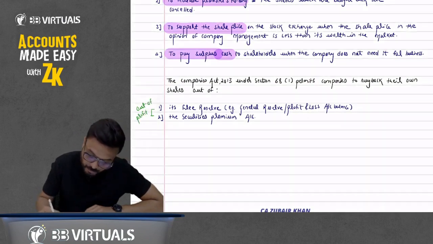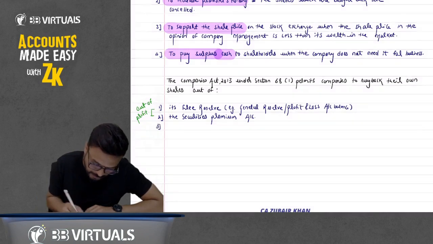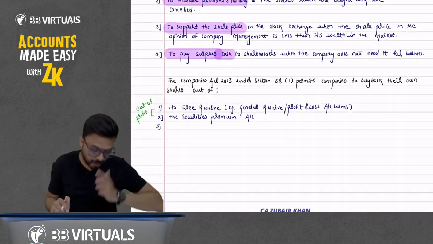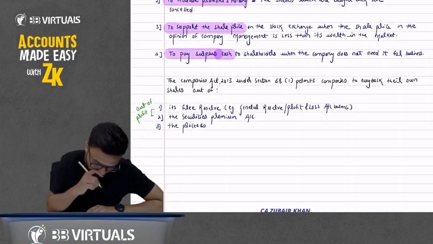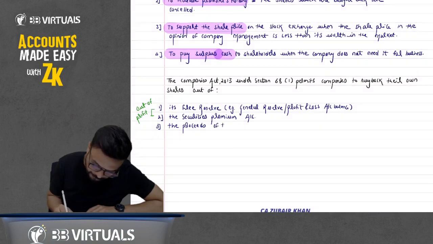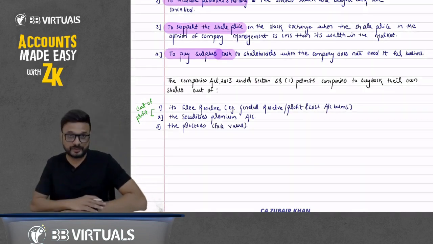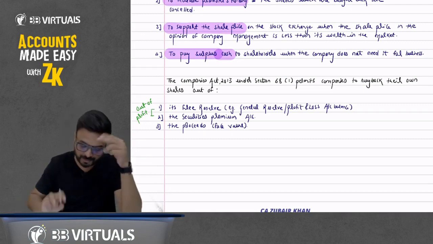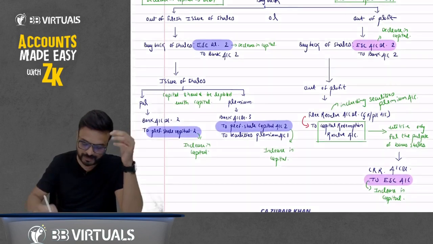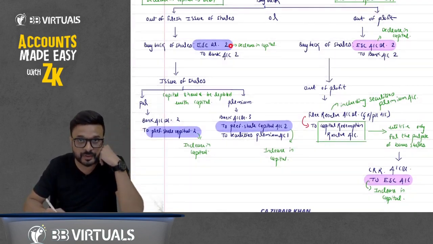And one more option we have, that is out of fresh issue of shares. We can do the buyback out of the proceeds, which means, remember one thing, face value only. Why do I use the word face value? Because the replacement of capital should be with the capital. Proceed here means equity share capital at face value 2.